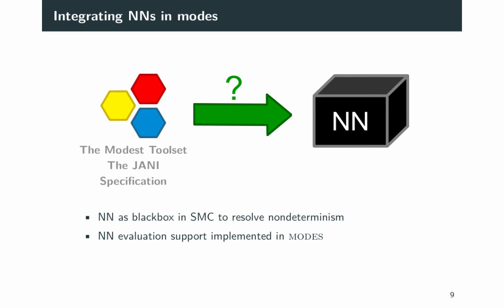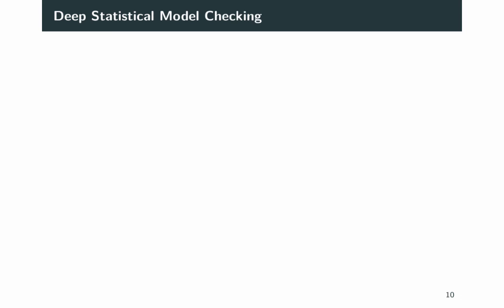We therefore also implemented a neural network evaluation support in modes to be able to forward the input directly through the learned neural network in modes. The return is an action applicable in this state, which gives us a decision on how to resolve the non-determinism, such that we can argue about a Markov chain in the simulation engine. We call this whole method deep statistical model checking.